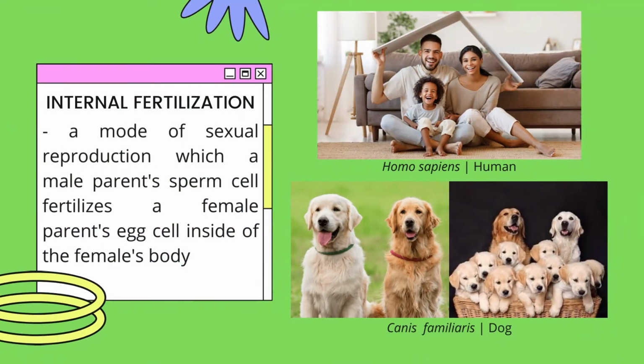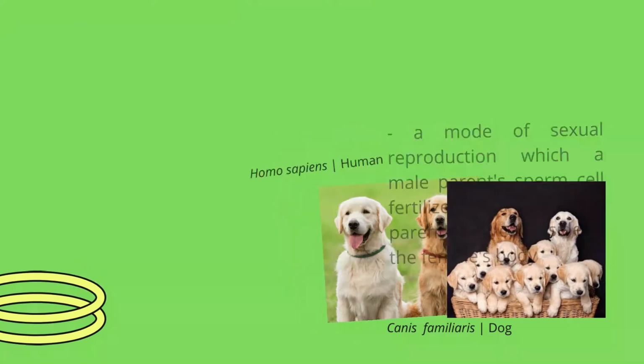The second type of sexual reproduction or fertilization is internal fertilization. It is a mode of sexual reproduction in which a male parent's sperm fertilizes a female parent's egg cell inside the female's body. An example for that is us, the Homo sapiens, or the humans. Another example of organisms that use internal fertilization are the Canis lupus familiaris, or the dogs.